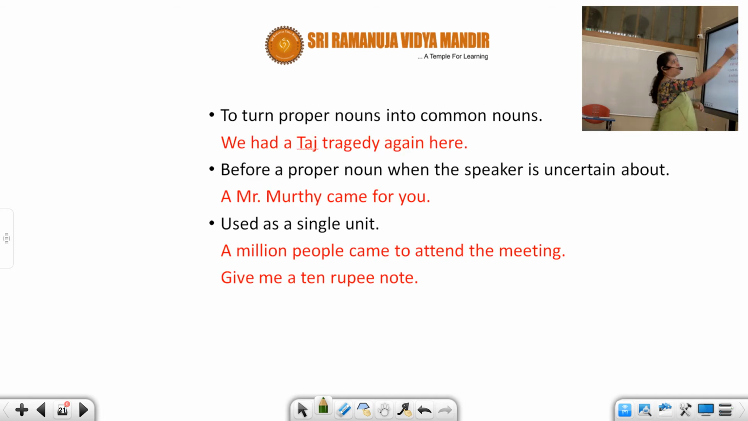To turn proper nouns into common nouns, we had a Taj tragedy again here. Taj is a proper noun. Remember students, before proper nouns, a should not be used. Never should you use an article before a proper noun. We'll have omissions of articles in the next class. You're not supposed to use it. But here I'm not talking about that particular Taj tragedy, but I'm comparing the tragedy to something over here and saying a tragedy. So a can be used there.